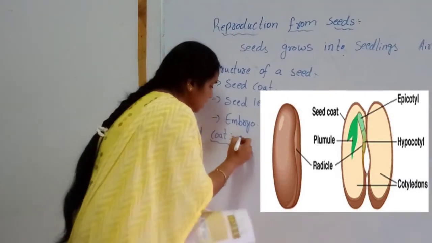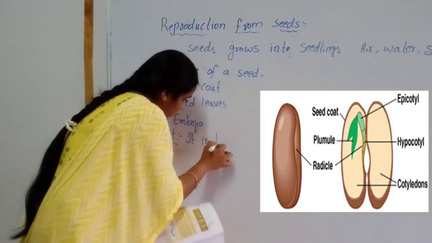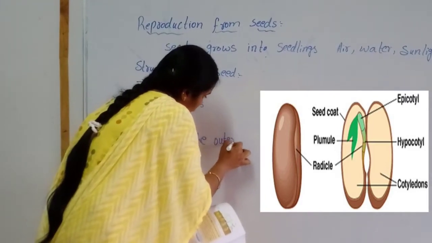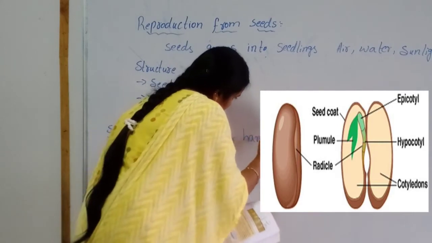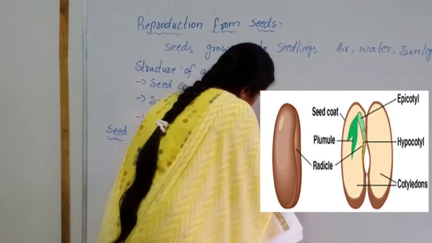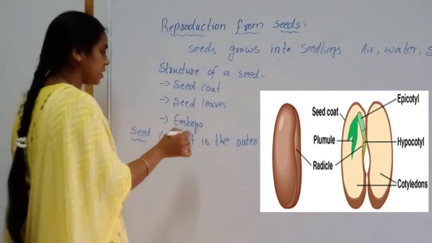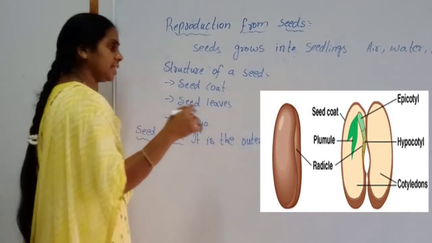Seed coat. It is the outer hard covering, and it protects the baby plant until the seed germinates.